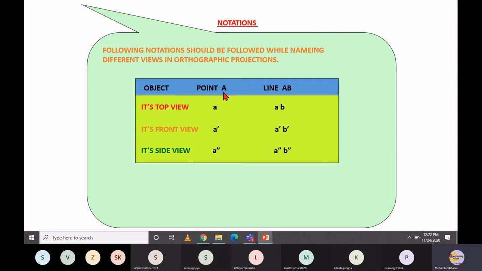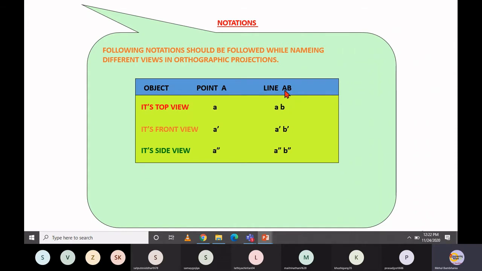The capital A point appearing in the front view is represented by small a with a dash. If it is a front view, then you have to use a small letter with a dash. In our case, we don't have any side view, so we are not actually discussing that.